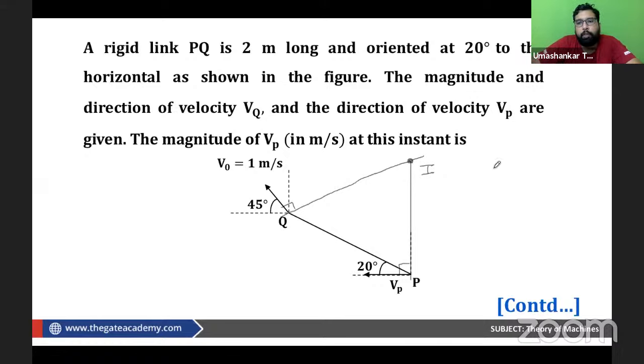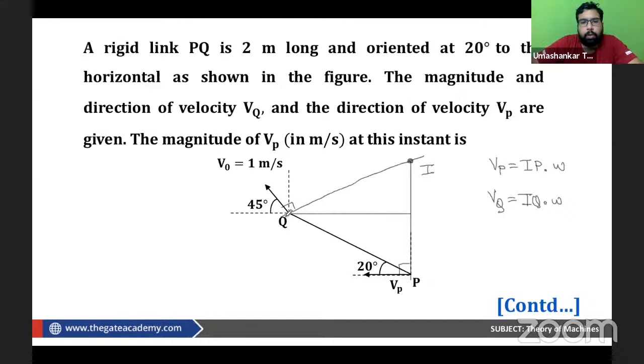So basically we have to find Vp. Vp is Ip into omega, where omega is the angular velocity of this link, and Vq is given. So Vq is Iq into omega. So if we can find Ip and omega, we'll be able to do it. Also, we can do it very nicely.